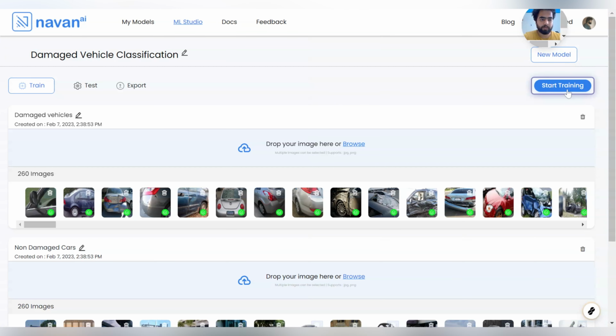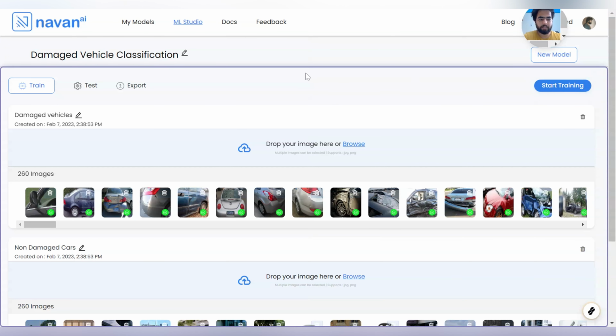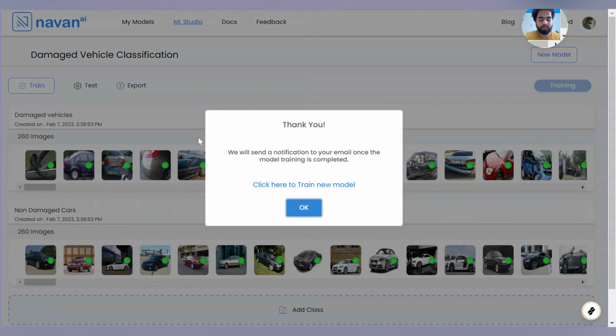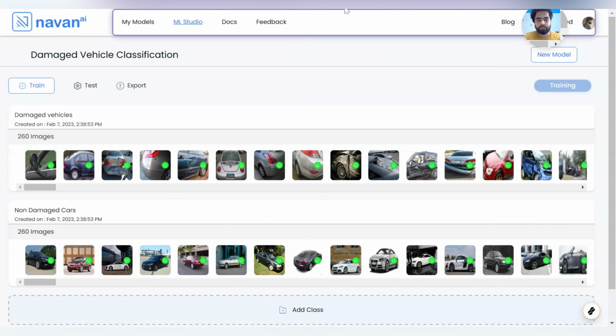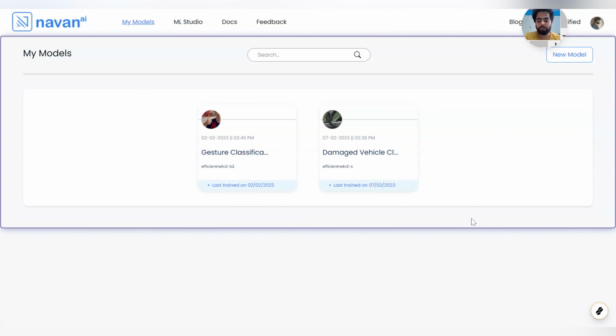We'll press the start training button. The moment I click it, I get a pop-up saying that your model is training, and they'll send us a notification by email once the model is trained. The model has now successfully trained.